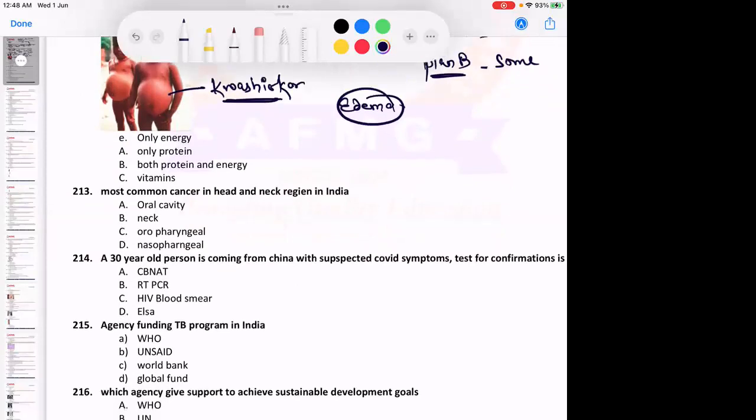So please remember, marasmus is mainly due to deficiency of calories or energy. Here, in kwashiorkor, it is predominantly due to deficiency of proteins. Please remember, here it is predominantly due to deficiency of proteins.